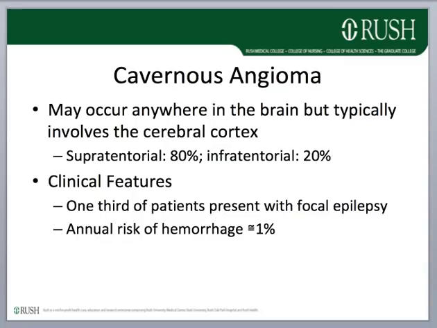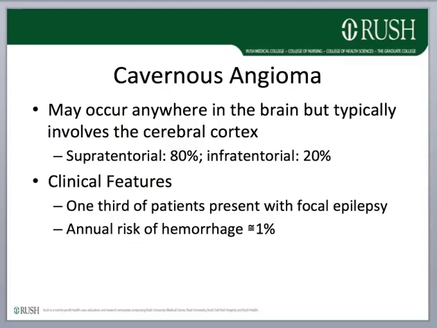Cavernous angiomas may occur anywhere in the nervous system and leptomeninges, but are supratentorial in 80% and infratentorial in 20%. Most typically cause seizures when the cerebral cortex is involved. 1/3 of patients present with focal epilepsy. The annual risk of acute hemorrhage is about 1%, so surgery is performed to control seizures and to reduce the risk of hemorrhage.